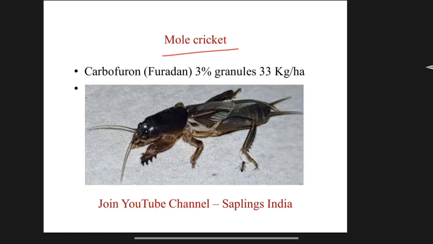Mole cricket are also found in rice fields. For control of mole cricket, carbofuran or Furadan 3% granules 33 kg per hectare should be used. This is the mole cricket insect.